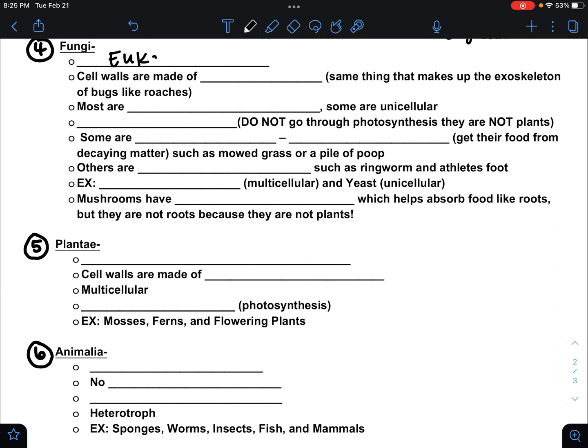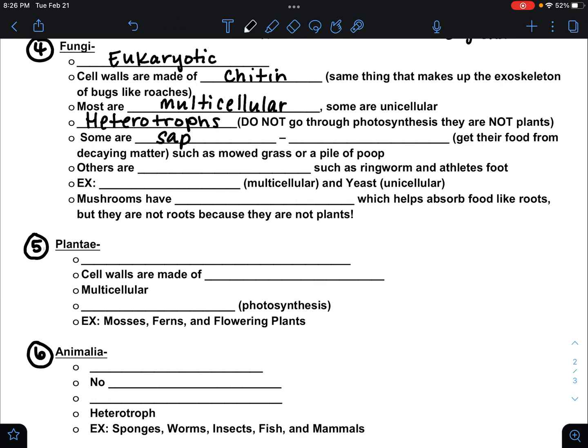Fungi, that is going to be a eukaryotic kingdom. They have some cell walls made of something called chitin. And just for fun, it says it's the same thing that makes up the exoskeleton of bugs. So if you've ever crushed or stepped on accidentally a June bug or a roach or a beetle and it makes a crunching sound, that's because that exoskeleton is made of this chitin. And the cell walls of fungi are also made of this chitin. Most are going to be multicellular, so made of more than one cell. But some can be unicellular. They are heterotrophs, y'all. Fungi are not plants. They are not plants. They do not do photosynthesis.